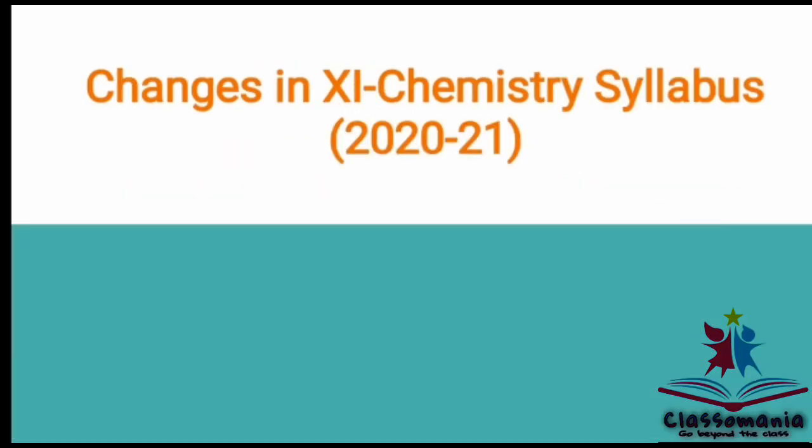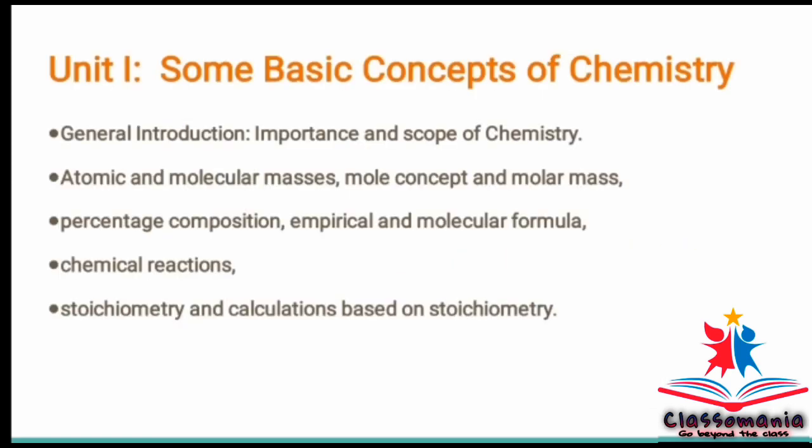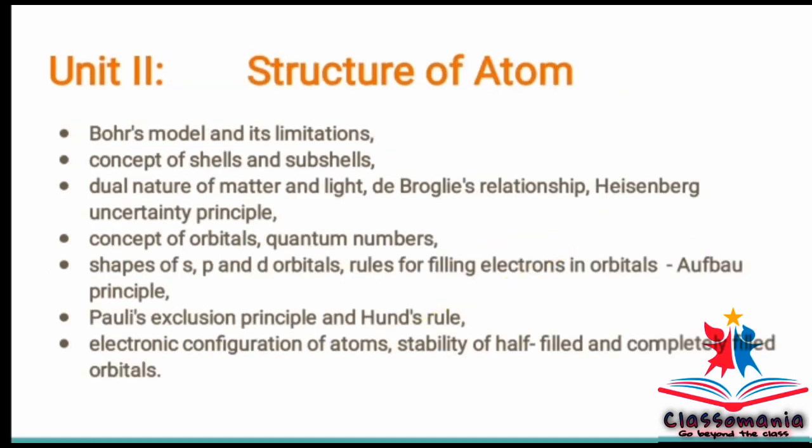Now come to 11th chemistry syllabus. This is the entire syllabus. In first chapter, some basic concepts of chemistry, nature of matter, laws of chemical combination, Dalton's atomic theory, the concept of elements, atoms and molecule has been deleted. In second chapter, structure of atom, discovery of electron, proton and neutron, atomic number, isotopes and isobars, Thomson's model and its limitation, Rutherford's model and its limitation is not coming.